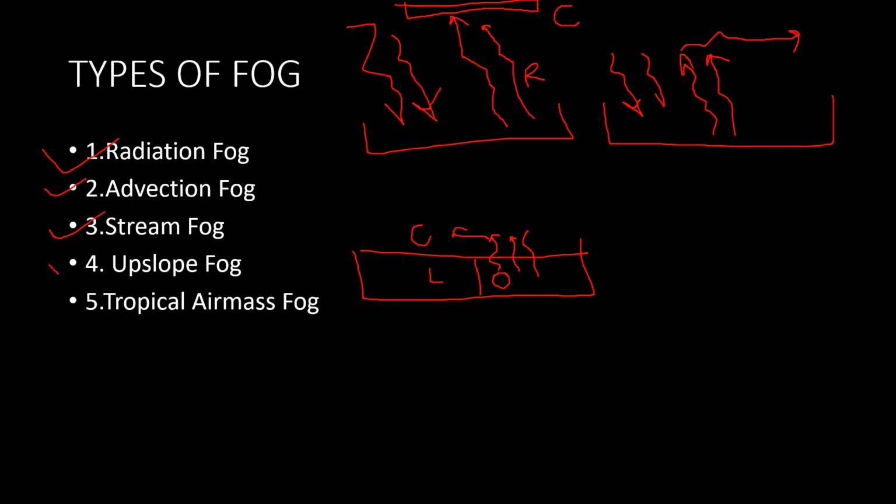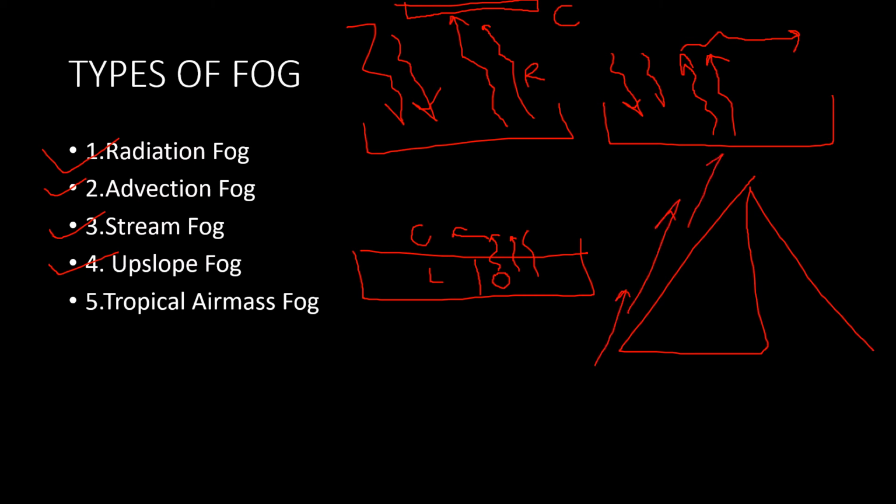Next we have upslope fog. In upslope fog, what happens is, let's say this is an upslope surface, we can call it a mountain also. When the moist air would move above this, it leads to condensation and rainfall in this region.